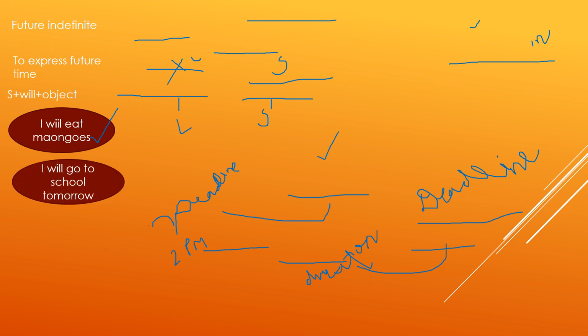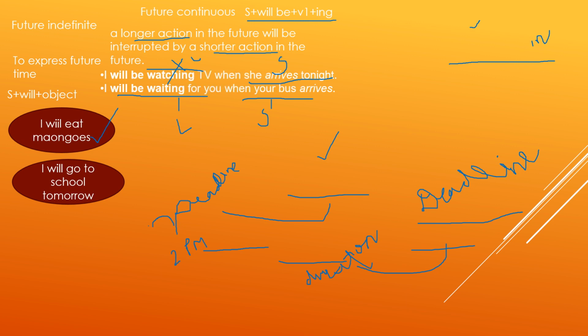Next we have future continuous tense. Its sentence construction is subject plus will be plus verb's first form plus ing. Future continuous tense is used to express a longer action in the future interrupted by a shorter action in the future. Examples: I will be watching TV when she arrives tonight.